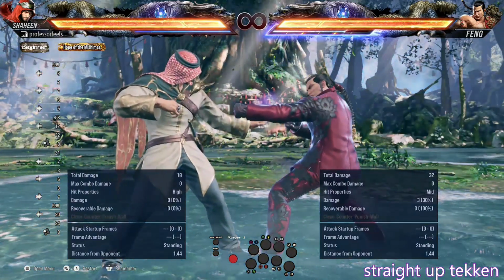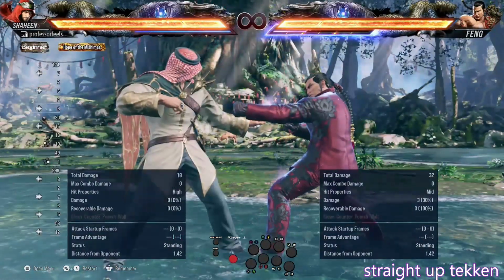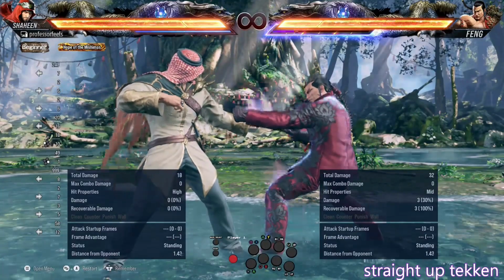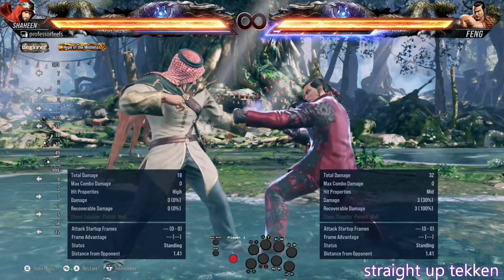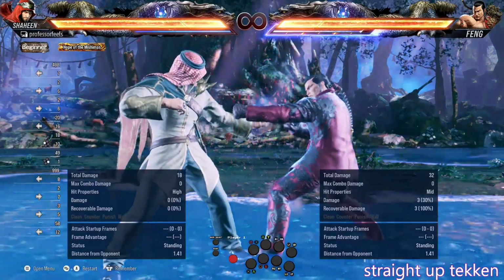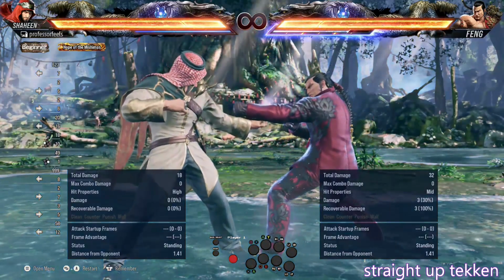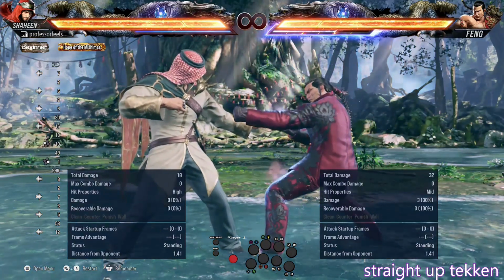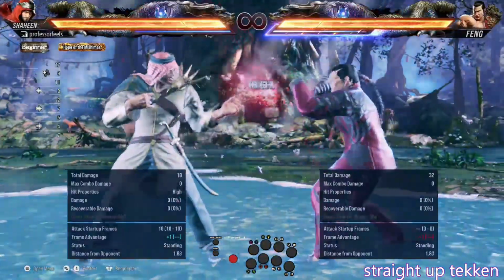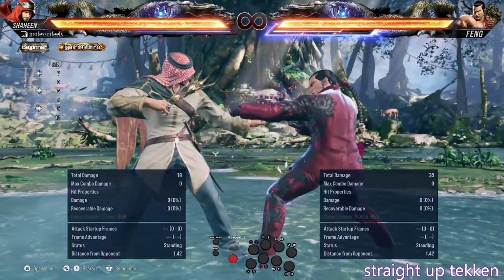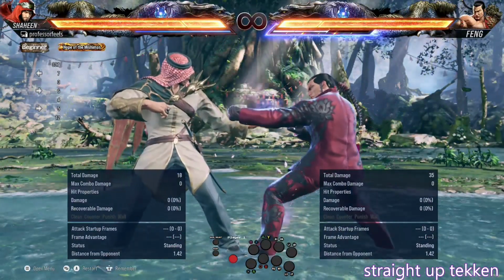Let us start with the one jab. The generic one jab is 10 frames and plus 1 on block. When no one is at advantage or disadvantage, this is called neutral frames or 0. There are some moves in the game that are 0 on block, such as Fang down 4-1. At neutral frames, a move startup is unaffected by other factors.